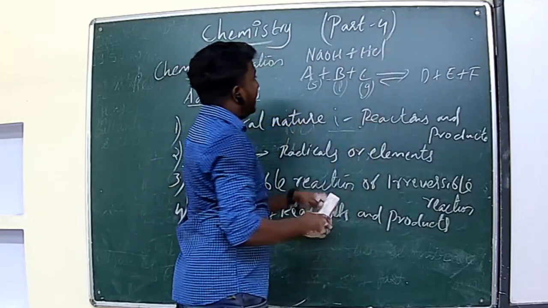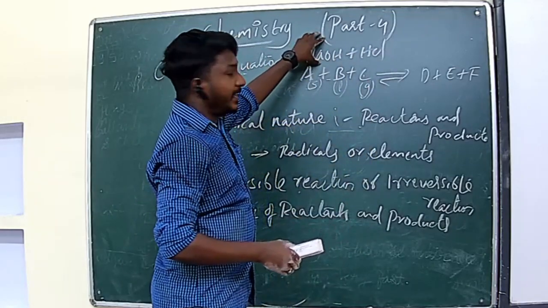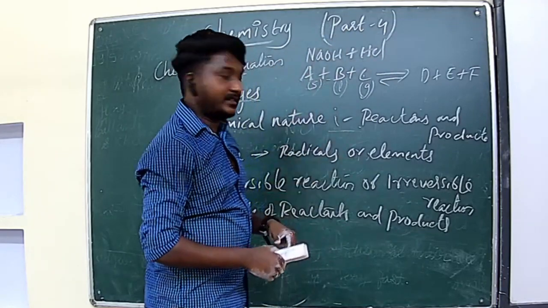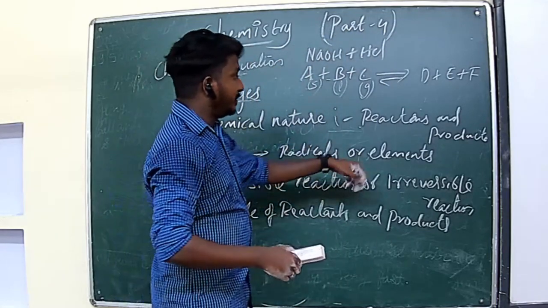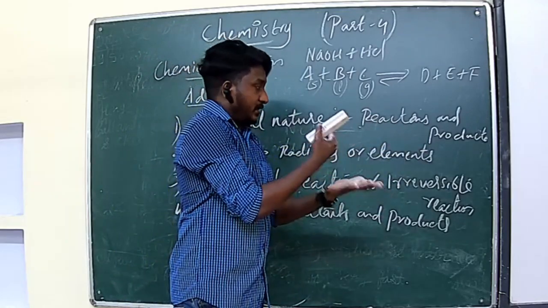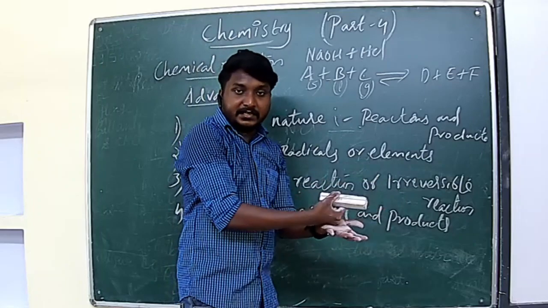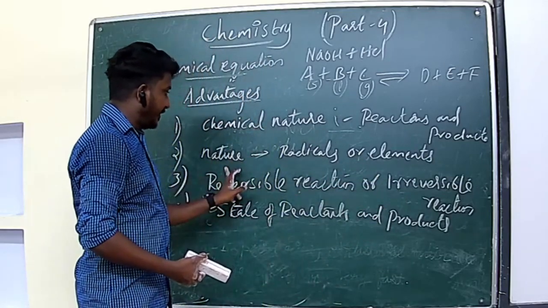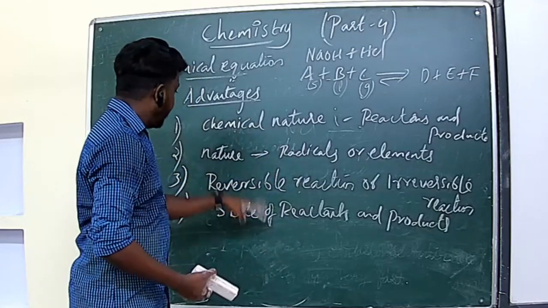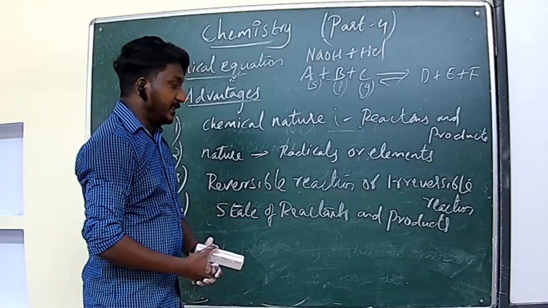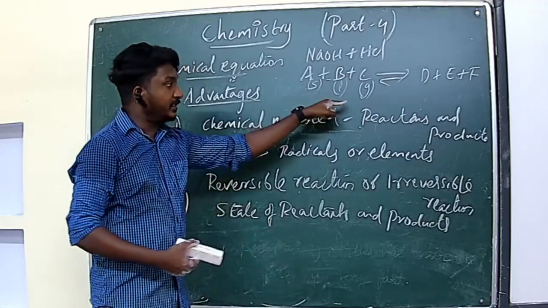You know NaOH is a base, so one reactant is a base and another reactant is an acid. So the chemical nature we can understand. Clear? So there are simple points of advantages: chemical nature, nature of the radicals or elements, whether the reactions are reversible or irreversible, then state of the reactants, that means liquid, solid, or gaseous state.